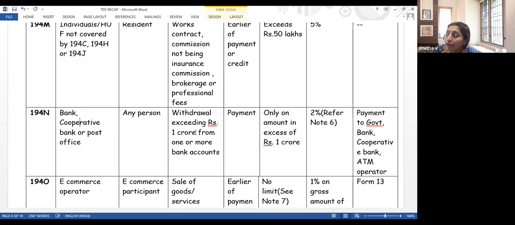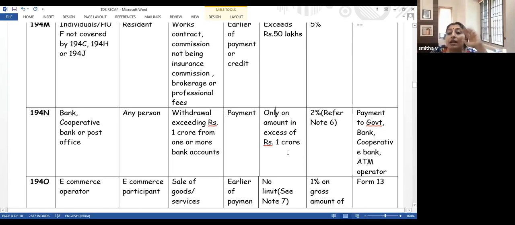See, I am withdrawing 80 lakhs from South Indian Bank and another 50 lakhs from Dhanalakshmi Bank or State Bank of India. This is not applicable. 194N is not applicable. The 1 crore limit is applicable per bank. At what time is TDS to be deducted? At the time of payment. In this case, TDS is to be deducted only on the amount in excess of 1 crore.